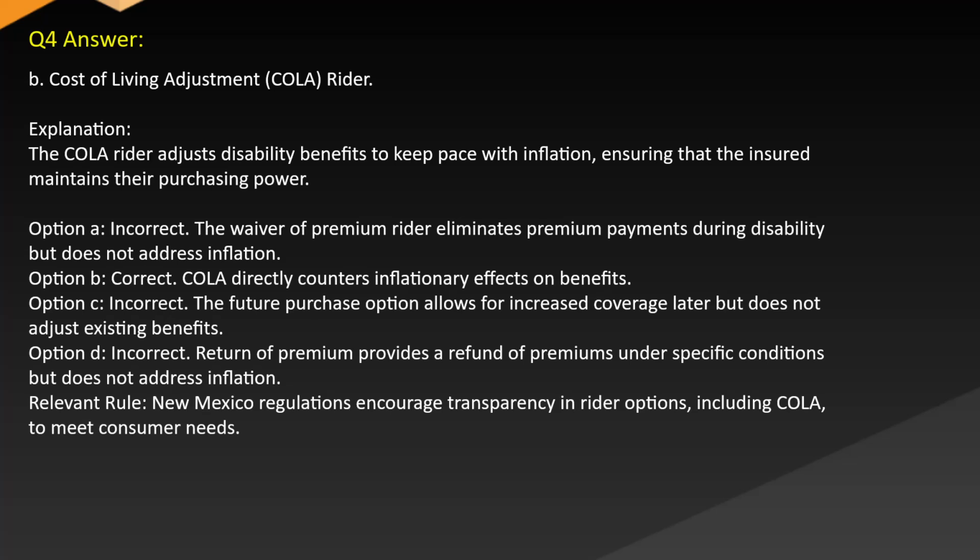Option C. Incorrect. The future purchase option allows for increased coverage later but does not adjust existing benefits. Option D. Incorrect. Return of premium provides a refund of premiums under specific conditions but does not address inflation. Relevant rule: New Mexico regulations encourage transparency in rider options, including COLA, to meet consumer needs.